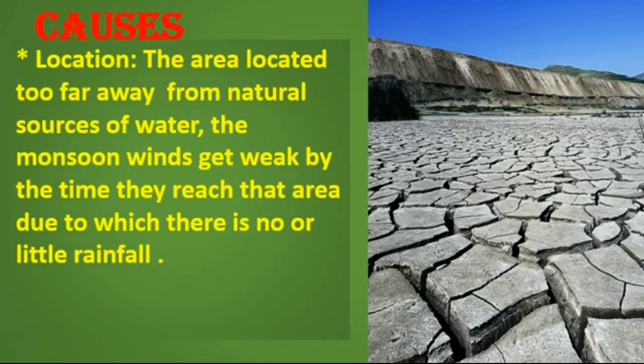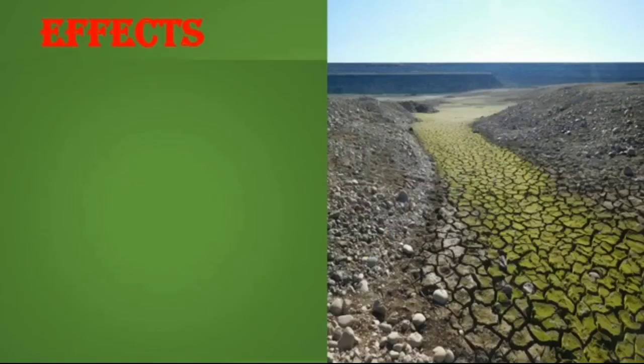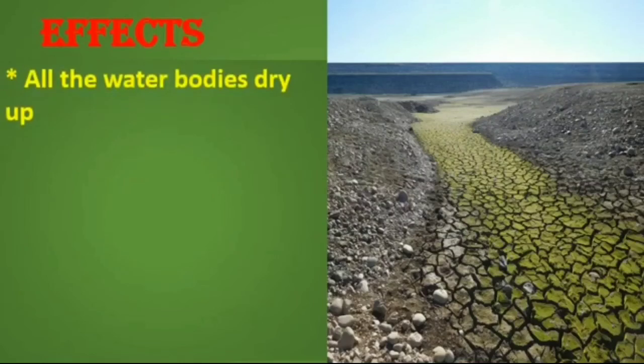That's why those areas tend to receive little or no rainfall. One of the major causes is also deforestation, that means the cutting of trees, which leads to scarcity of rainfall in that particular area.